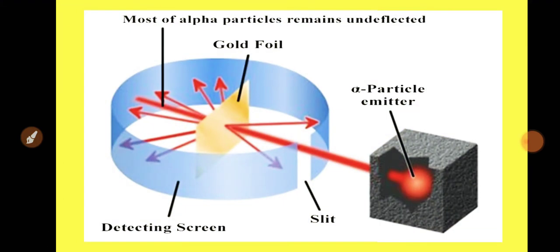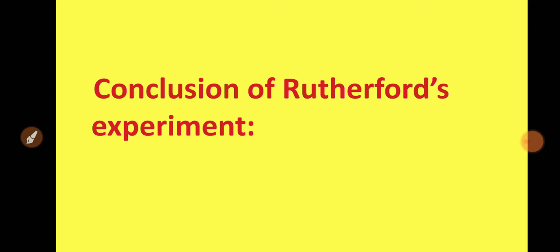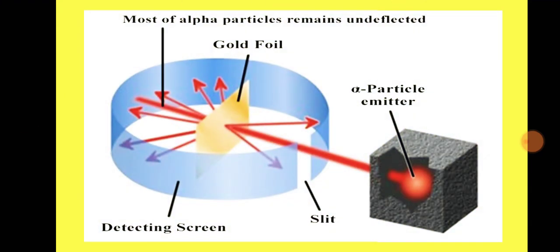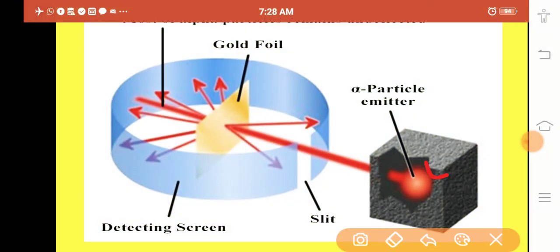This is the experimental setup of Rutherford. This is the source of the alpha particles, generally radium, and from here the alpha particles pass onto the gold foil.